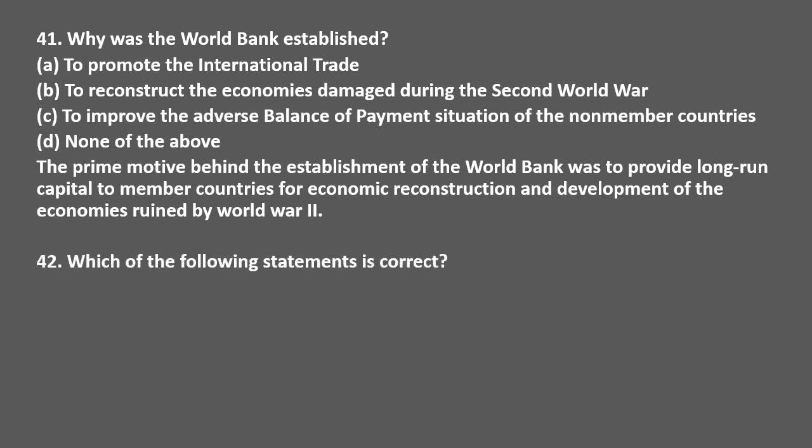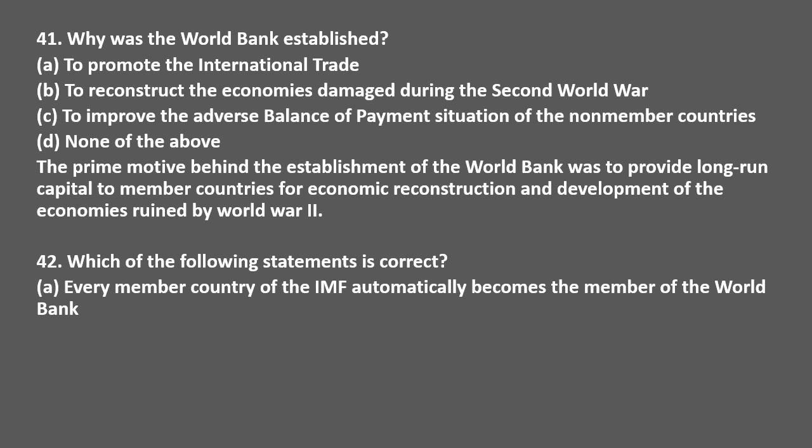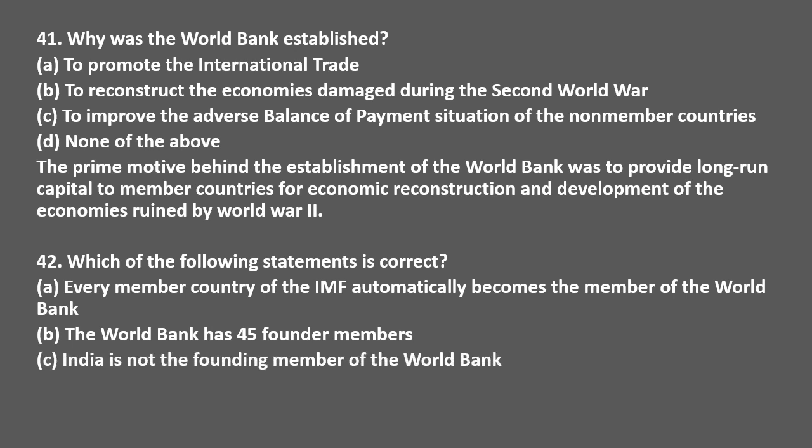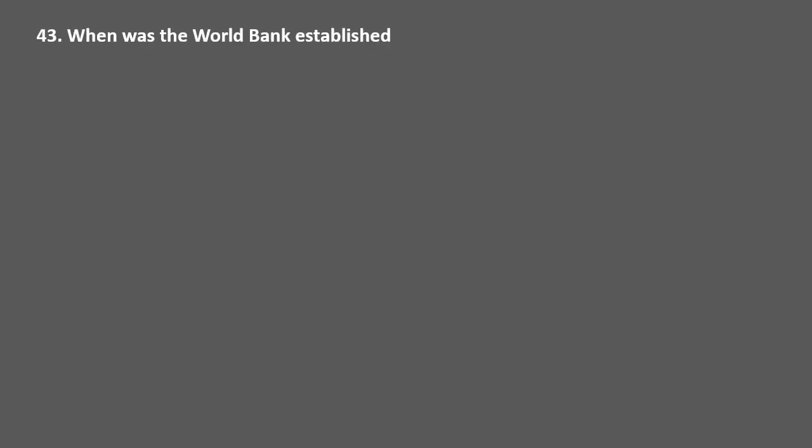Which of the following statements is correct? Options are every member country of the IMF automatically becomes a member of the World Bank, the World Bank has 45 founder members, India is not the founding member of the World Bank, and none of the above. The correct answer is option A. Every member country of the IMF automatically becomes a member of the World Bank. When was the World Bank established? Options are 1942, 1943, 1944 and 1945. The correct answer is option C, 1944.